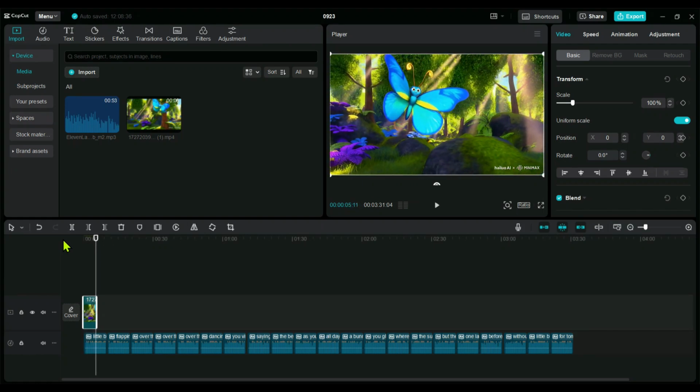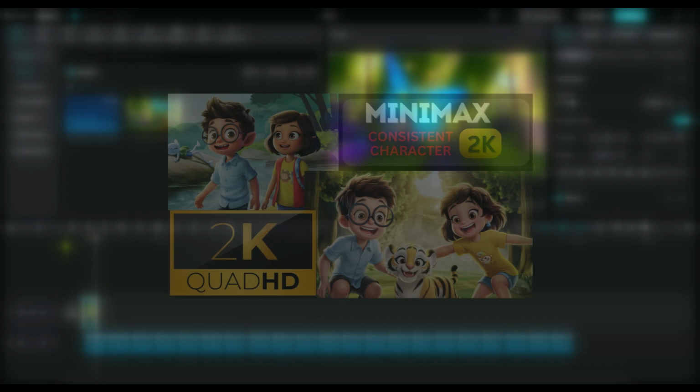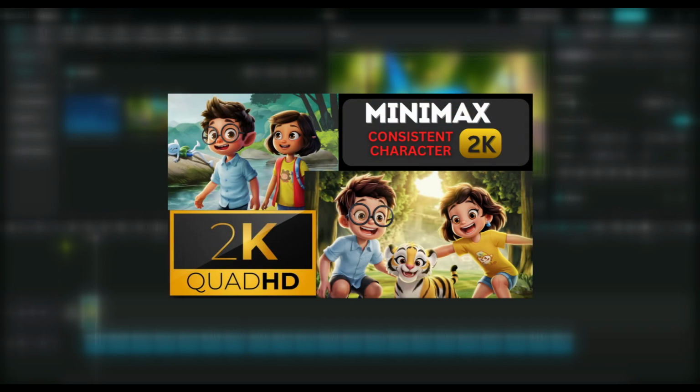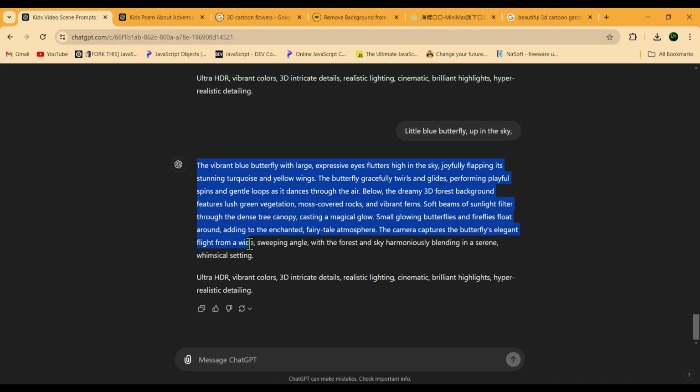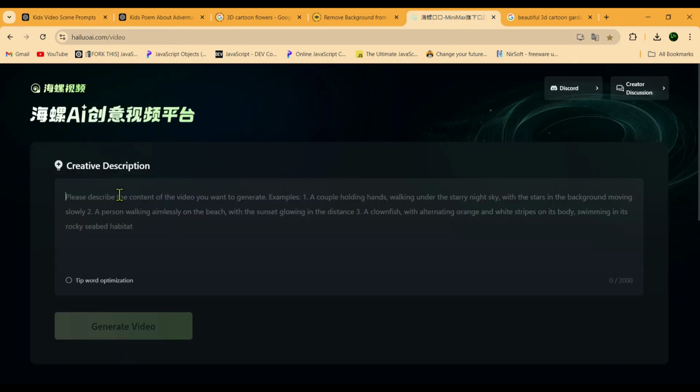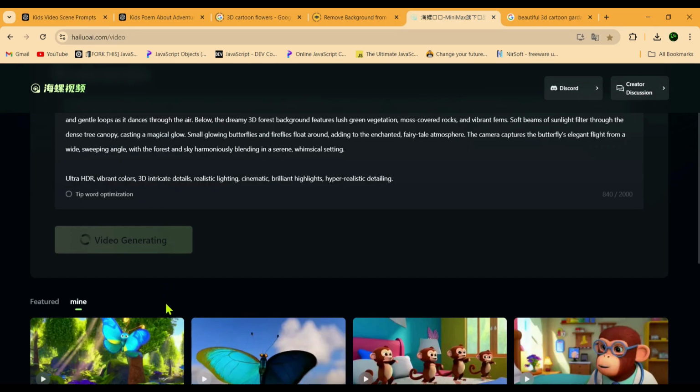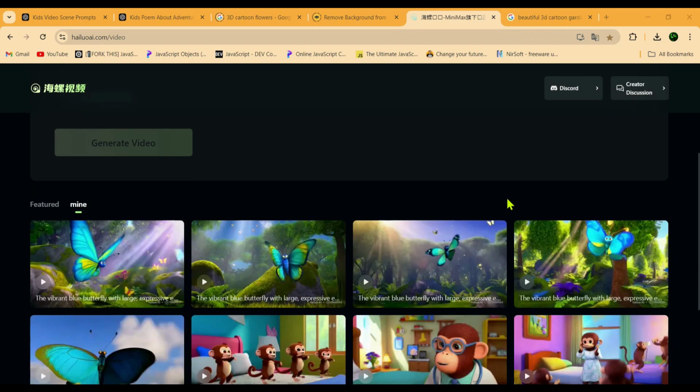My laptop is lagging a bit because I have 2 video editors and a screen recorder running, but this video is really smooth, and you can make it even smoother by watching this video. Back to the topic. Now we'll head back to ChatGPT's first tab, copy the same prompt, and paste it into Minimax to generate the video. We need to match the video scenes with the lyrics.